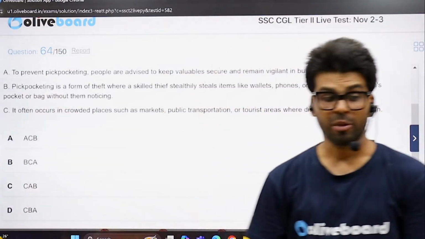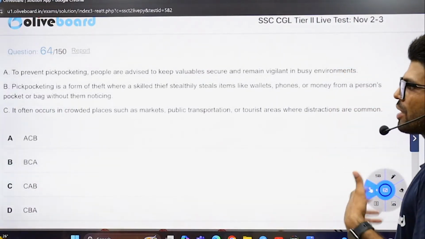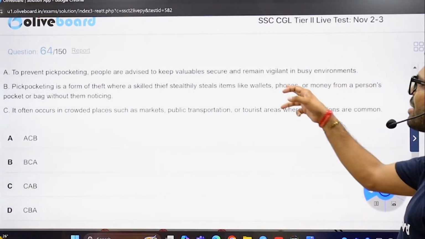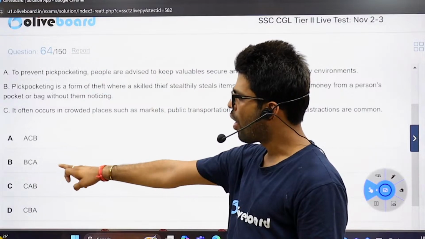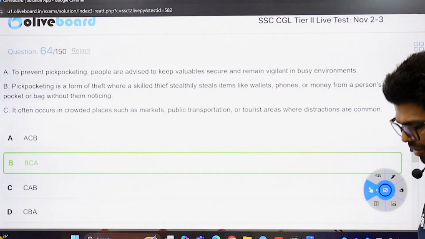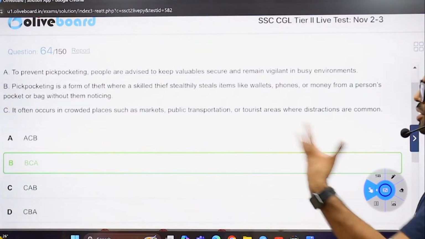I'll be starting with B now. What about the third one? It often occurs in crowded places, so probably you'll be stealing in crowded places and such. Starting with B, which is only available in just one option. But I won't say to click B. I will say go through the options first, if that is the most appropriate one. Now that is the answer, need not check the answer sheet also. B, C, A.